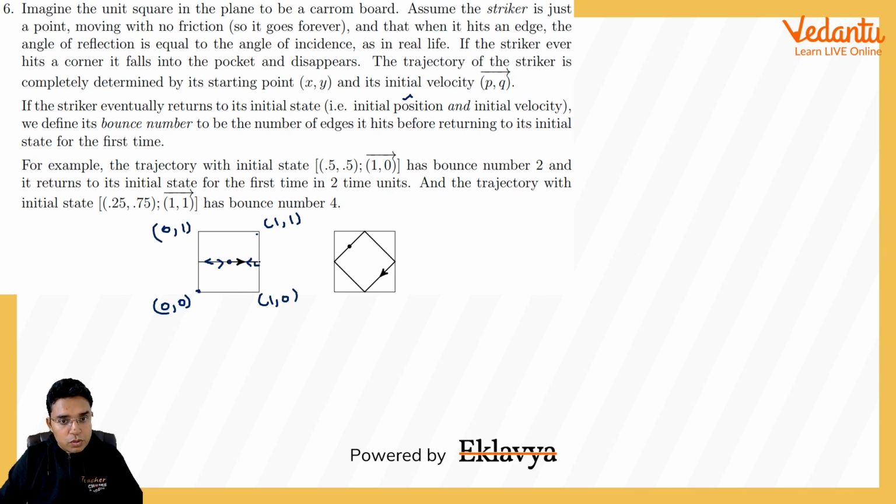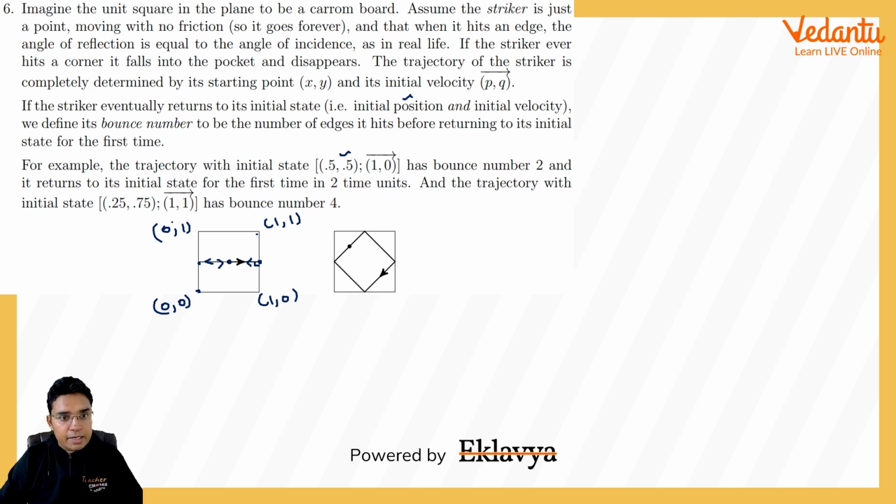So it is actually having two bounds, one at this point and one at this point. If it is starting from 0.5, 0.5 with velocity 1 comma 0, it will require two bounces. The bounce number will be 2, and it will return to its initial state for the first time in 2 time units.